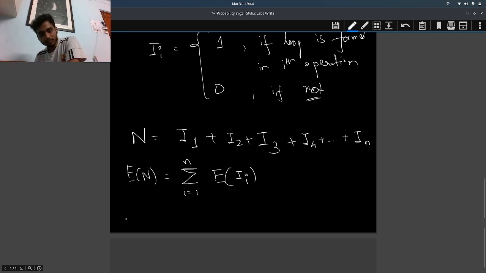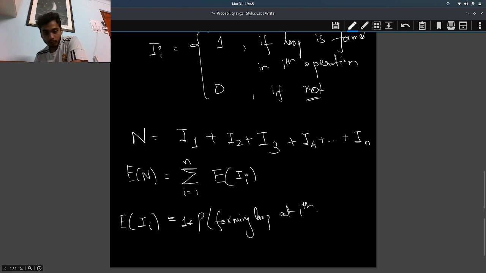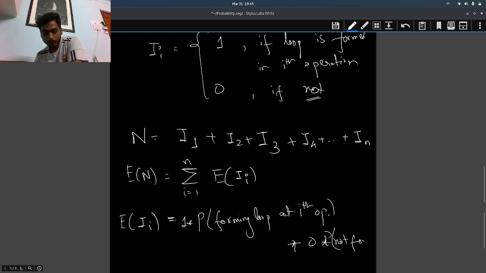Anyways, now we have to find out what is E of I for a certain I, right? Let's see what it is. It is basically something like 1 times the probability of forming a loop at the ith operation plus 0 times the probability of not forming.